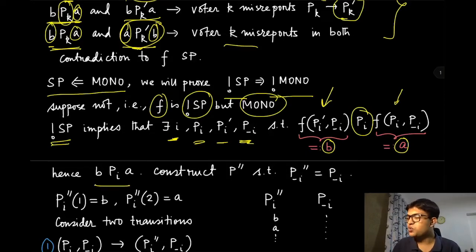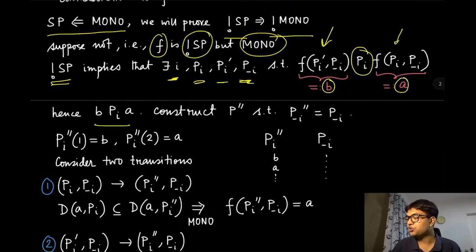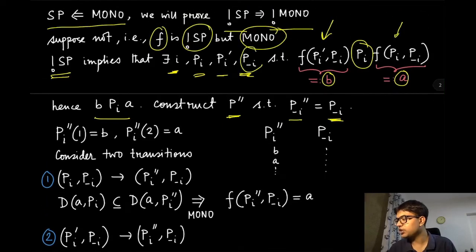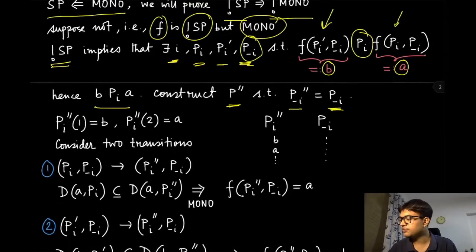Now we are going to use a trick that we have used some time back. We are going to carefully construct a new preference profile where we will show a contradiction. Let us construct some p double prime such that for all the agents except agent i, the preferences are the same as the original preference. For all the other agents we are not changing their preferences.